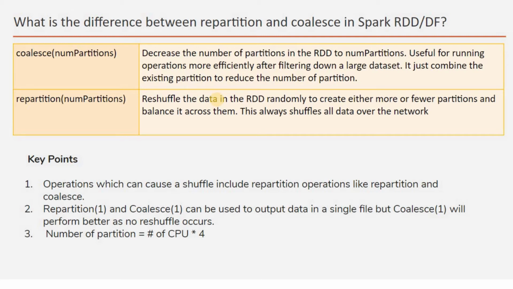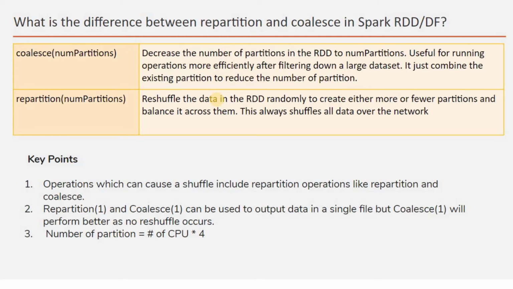But in this case, coalesce will perform better as no reshuffle occurs. And mostly you can decide the number of partitions is equal to number of CPUs into 4 if you have a quad core processor. If you are using a dual core processor, you can set the number of partitions equal to number of CPUs into 2.